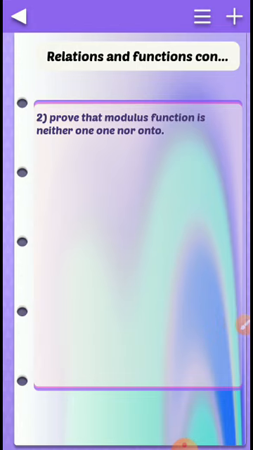Okay, I'm saying non-negative, I'm not specifying positive because 0 will be there in your range. And hence, can I say that range is not equal to your codomain, and hence it will not be an onto function. That is a homework for you.